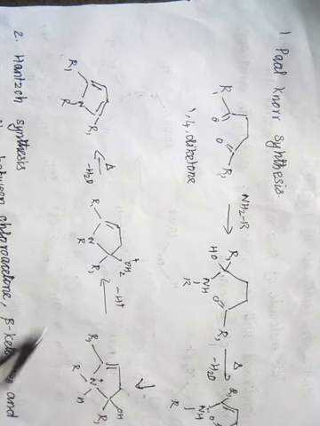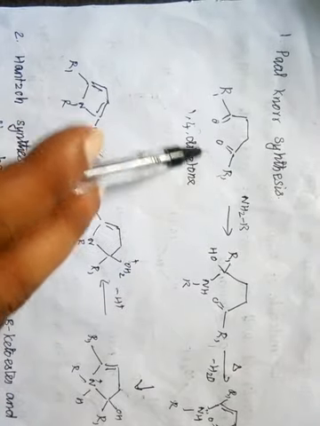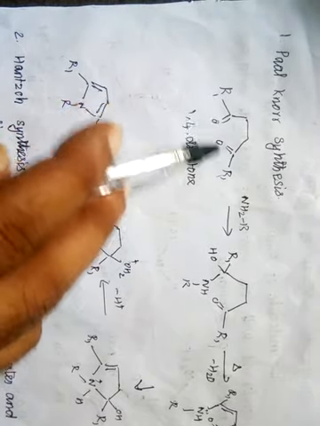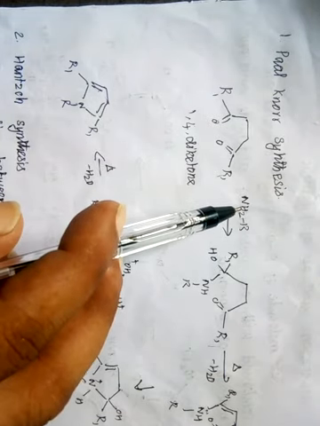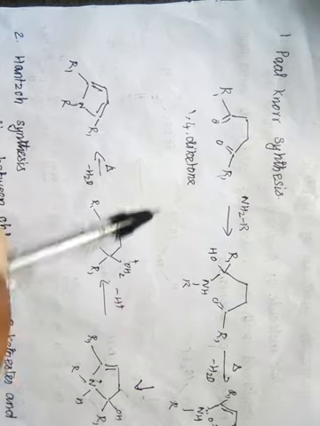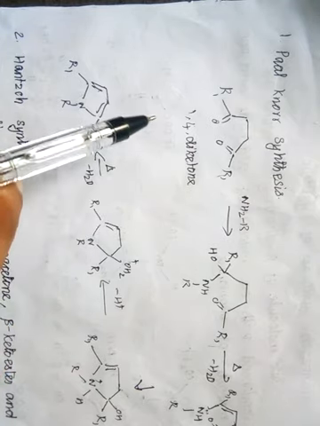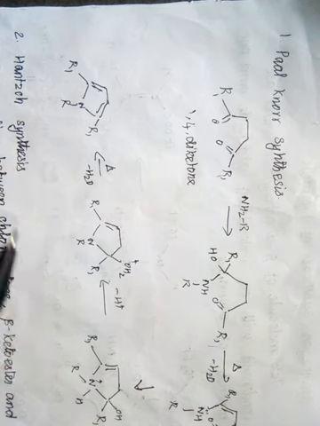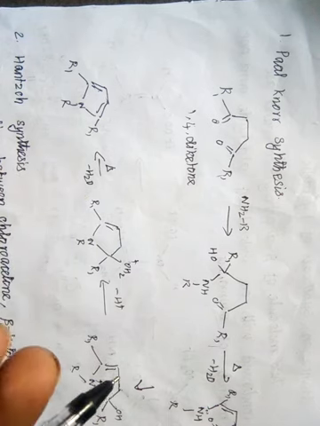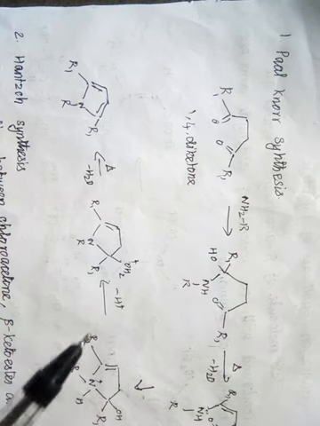When you heat directly without ammonia, you will get furans, by condensation of the two ketone groups, giving the normal furan. But when you treat with ammonia, you will get the pyrrole. Like that, in the Paal-Knorr synthesis, when you treat with phosphorus sulfide, P2S3, you will get the thiophene. So from the Paal-Knorr synthesis, we can derive pyrrole, furan and thiophene, all three molecules.